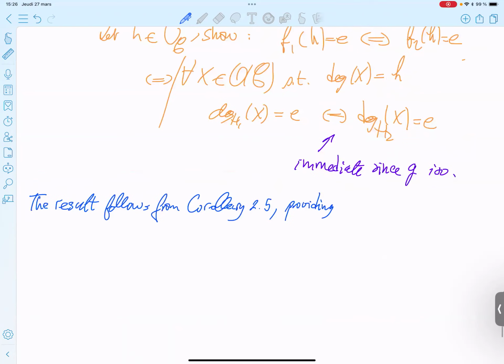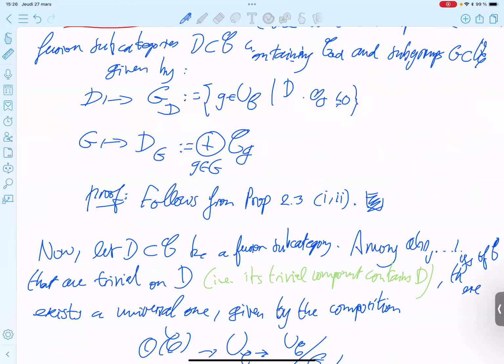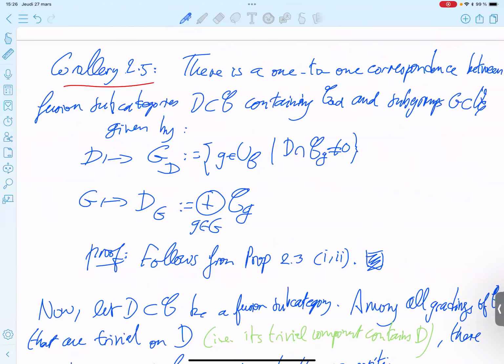Let me come back to 2.5 for a minute. 2.5 already provides a one-to-one correspondence, and it will really be the one-to-one correspondence we need. There is a one-to-one correspondence between the fusion subcategories containing C_ad and the subgroups of the universal grading group.